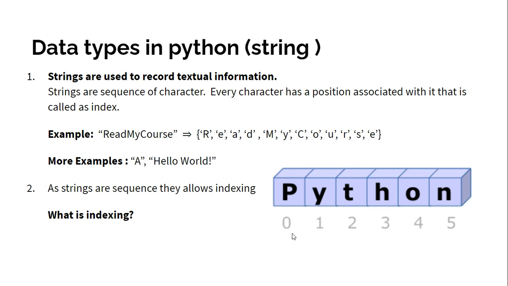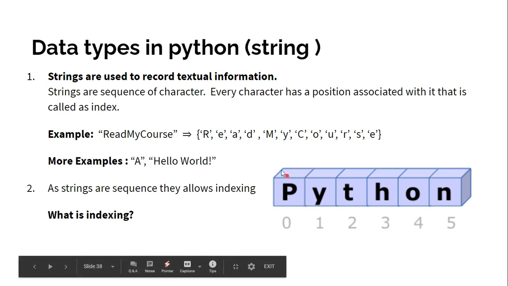This is basically a thing that comes from the C programming language. Actually, even before C we had other programming languages, and they basically started with 0. The first index will always be 0.